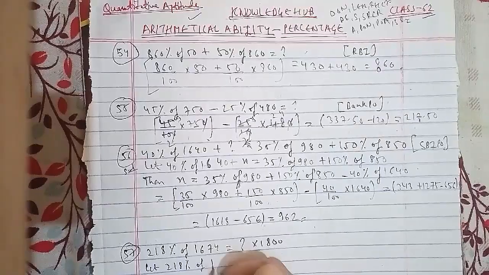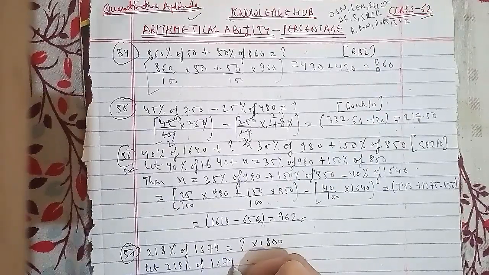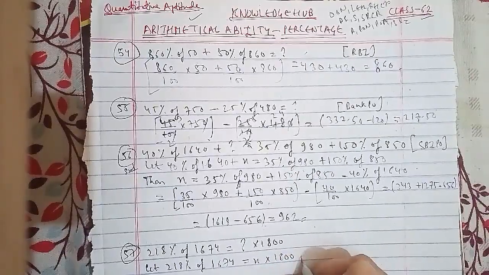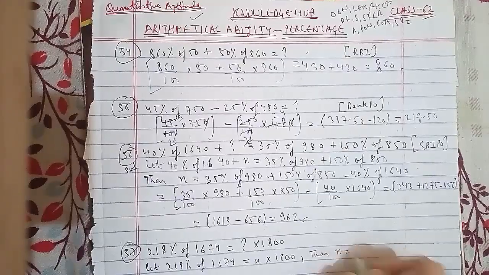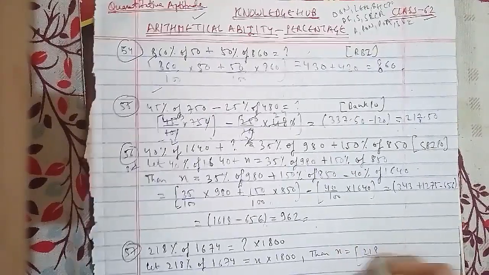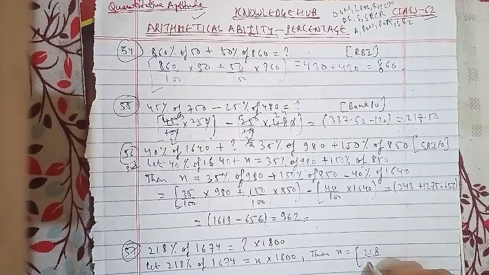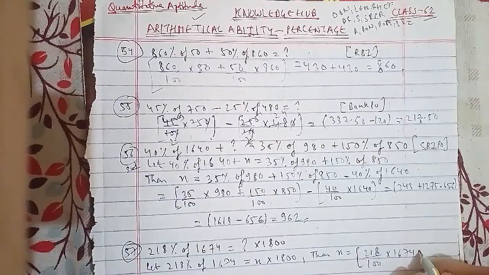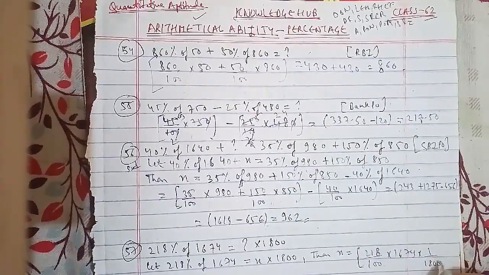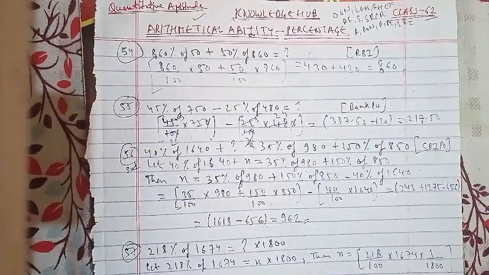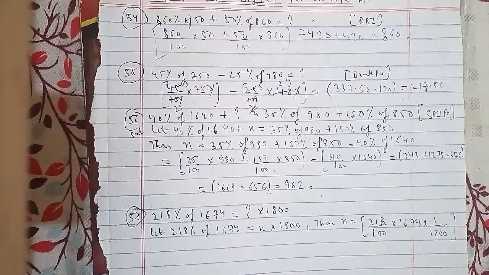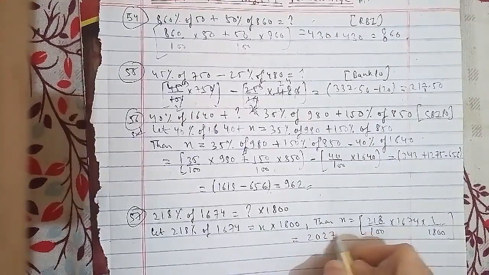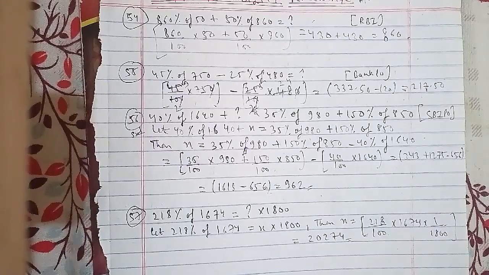Let 218% of 1674 equal x into 1800. Then x equals 218 upon 100 into 1674 into 1 upon 1800, and we cancel it out further and find the answer. It will be equal to 20274. That will be the right answer for this question as well.